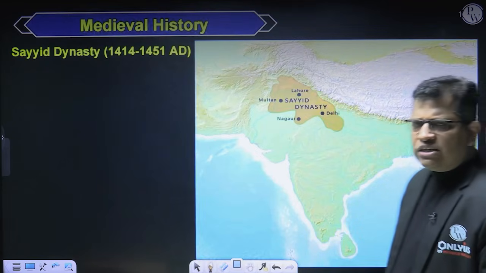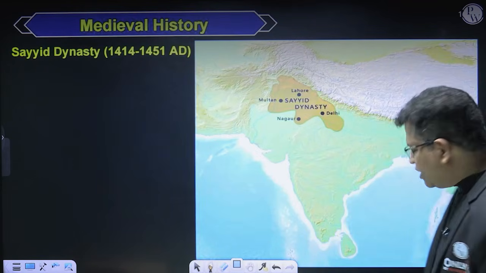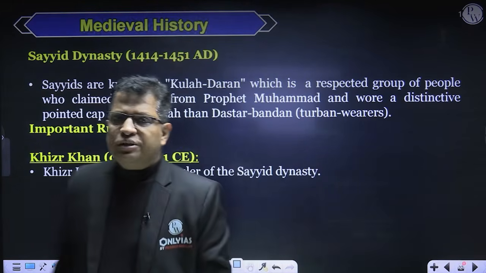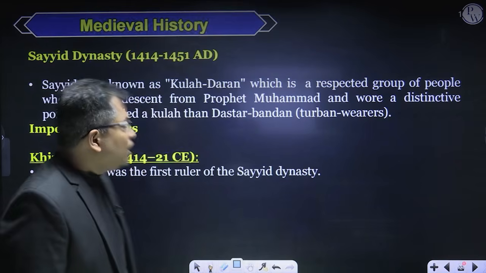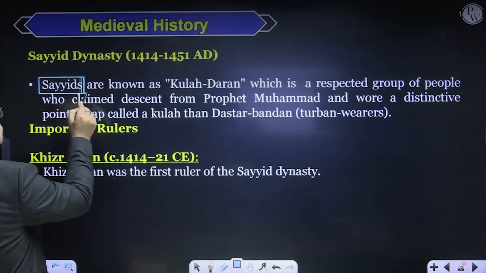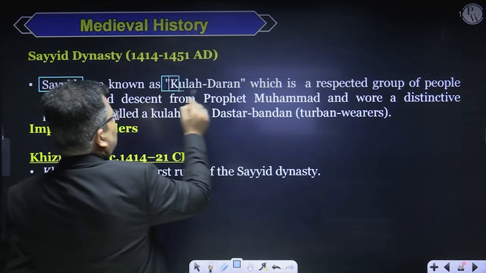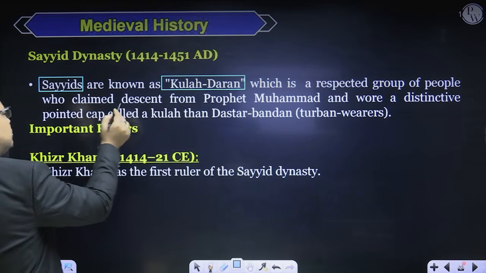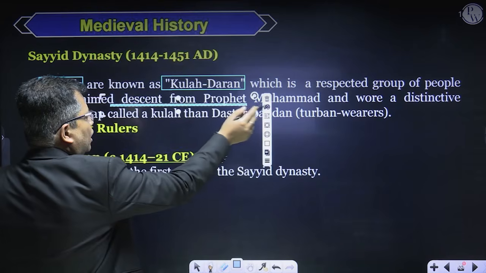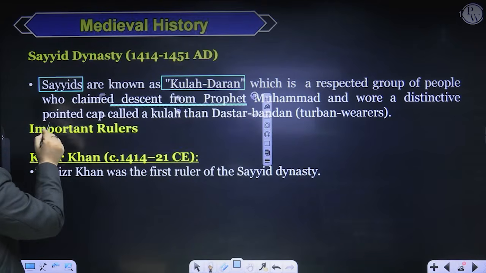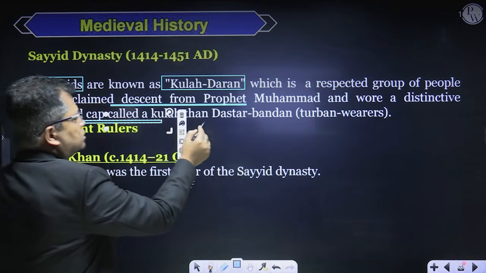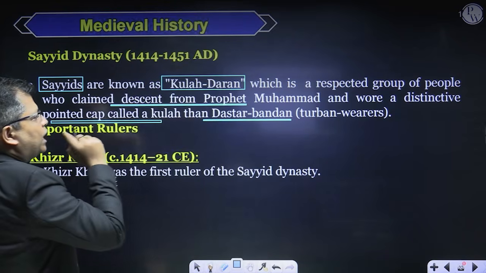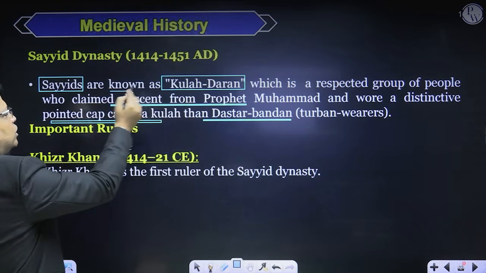Now coming to the Sayyid Dynasty, that is not a very significant dynasty. It is a very short dynasty without much historical significance, but there are some aspects that are important that we need to discuss. The Sayyids are also known as Kulah-e-Duran, a respected group of people who claim descent from Prophet Muhammad and used to wear a distinctive pointed cap called Kulah and Dastar Bandan, that is, turban bearers, right? So they were the pointed cap bearers. That's why they are known as Kulah-e-Duran.